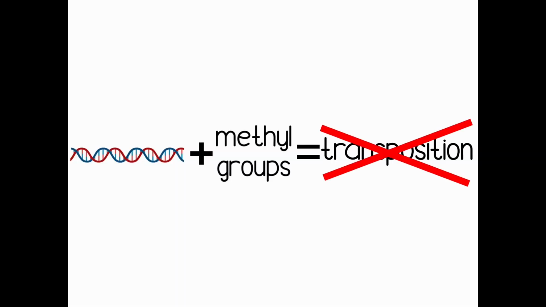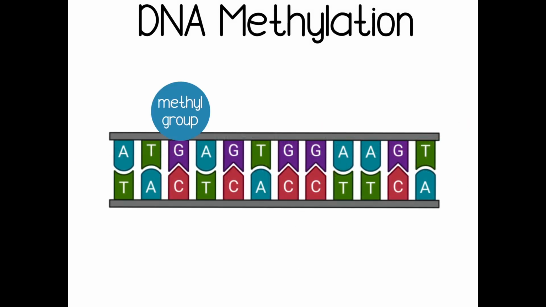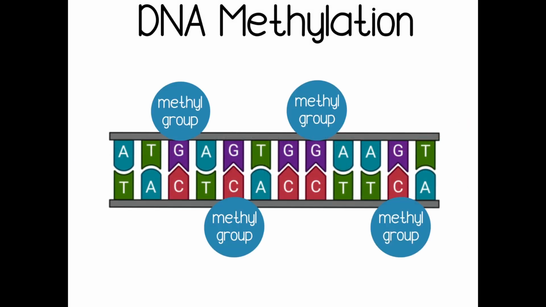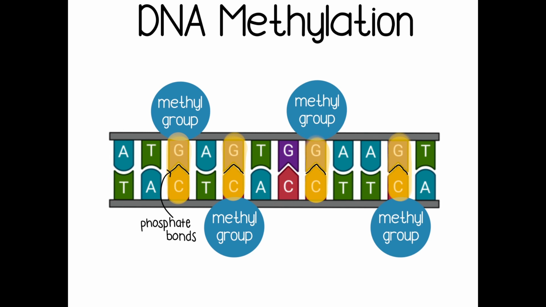The addition of methyl groups to DNA is suggested as an epigenetic silencing mechanism of transposition. Methyl groups are comprised of one carbon atom bonded to 3 hydrogen atoms. During DNA methylation, methyl groups are added to sites of DNA where cytosine and guanine are bonded with phosphate bonds. Sites of DNA where cytosine and guanine are bonded are known as CpG sites.